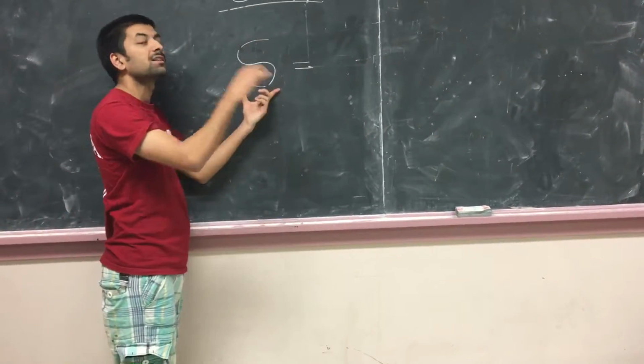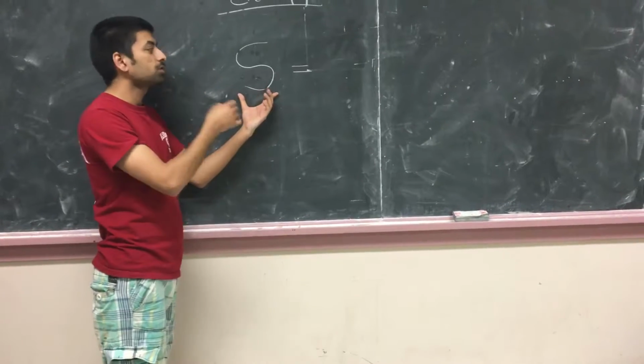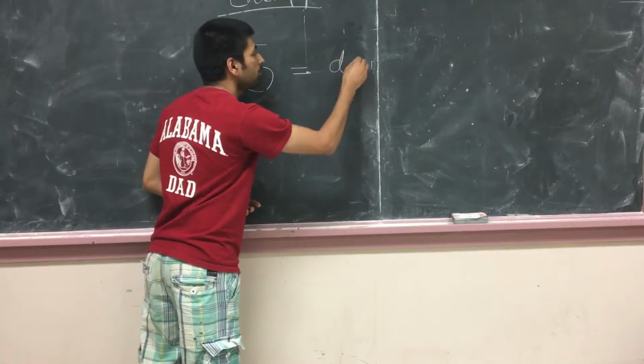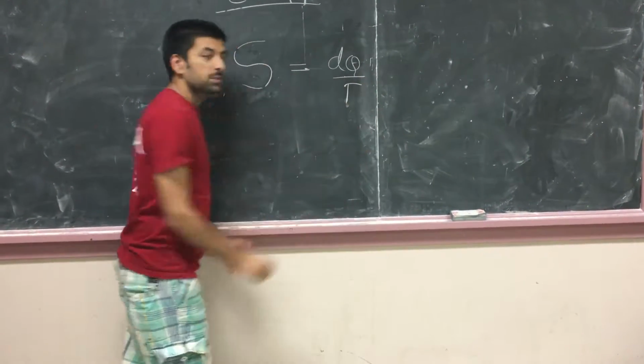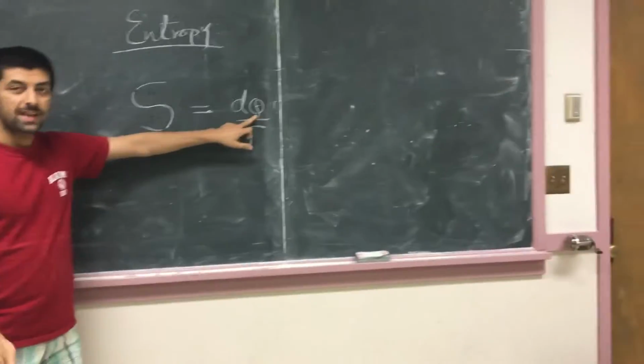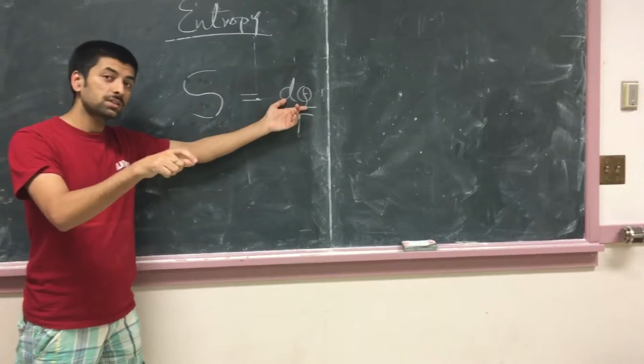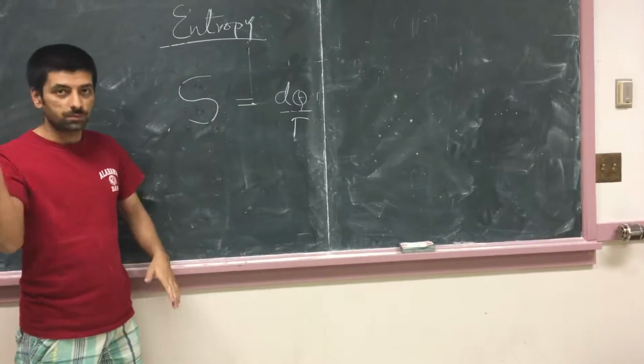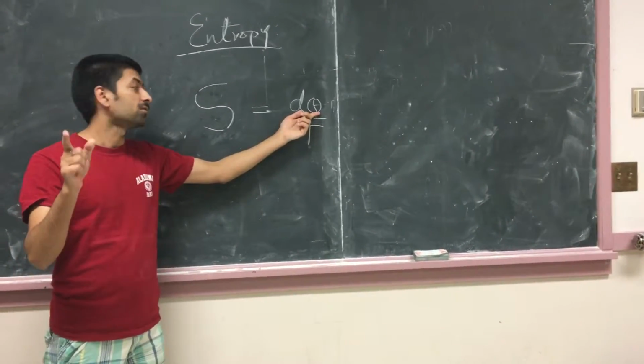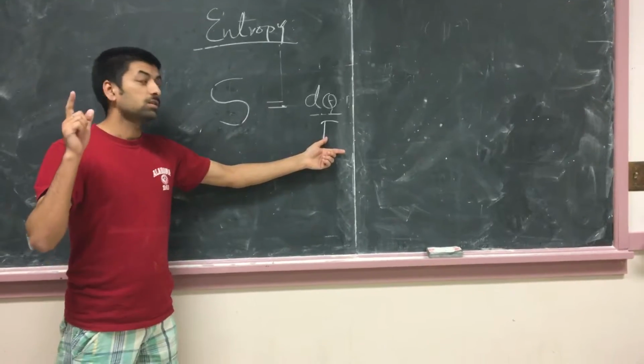The formal, mathematical definition for entropy would be dQ over T. Let me define these terms for you. Q stands for heat. dQ is a small amount of heat given to the system or heat going out of the system, so it is the change in the heat, right? And T is the thermodynamic temperature.